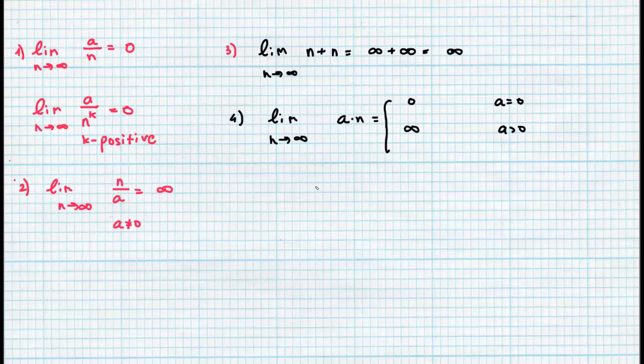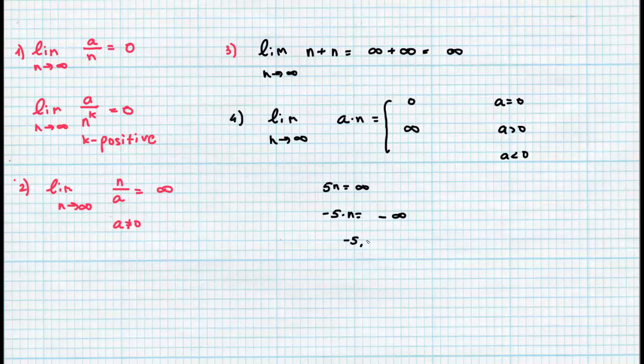If a is a positive number, then we will reach infinity. For example, if we take 5 times n, as we saw before, 5 times infinity will equal infinity. If a is a negative number, like minus 5 times n, it will reach minus infinity.